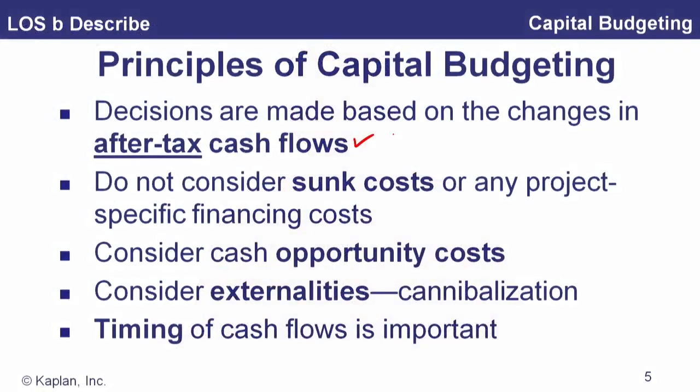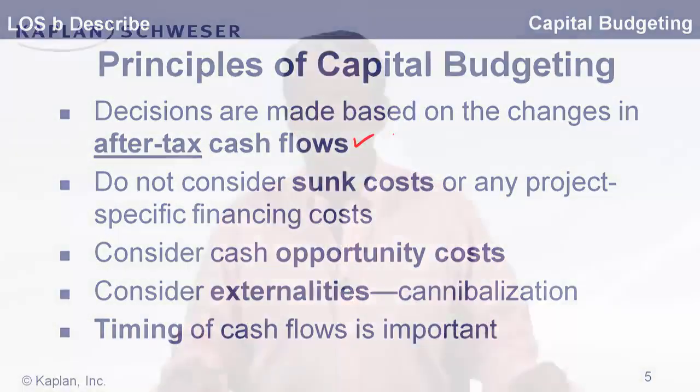So we don't want to consider sunk costs. If you're doing a marketing survey and going out and saying, well, gee, will people buy this new product? Or trying to figure out what they'll pay for this new product, how it ties in with other products that you have, these sorts of things. Well, that's done before the decision is made. So that's why we refer to those as sunk costs.